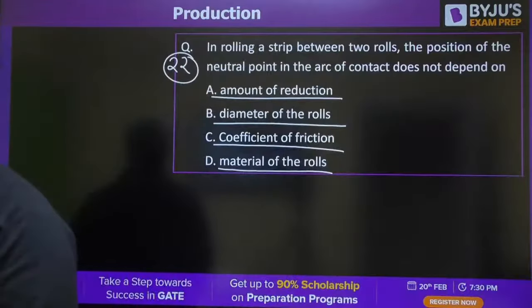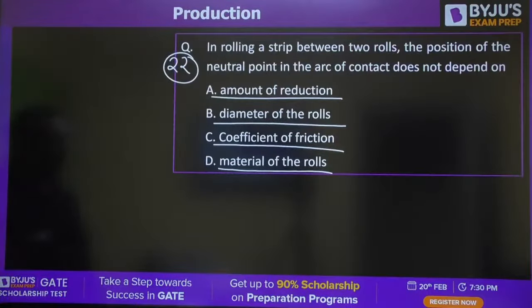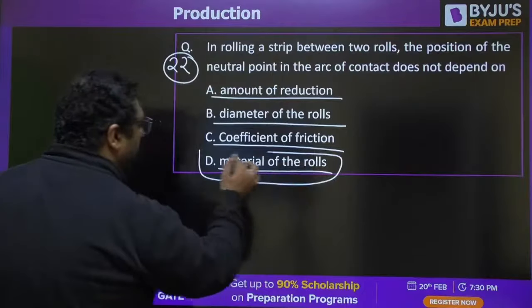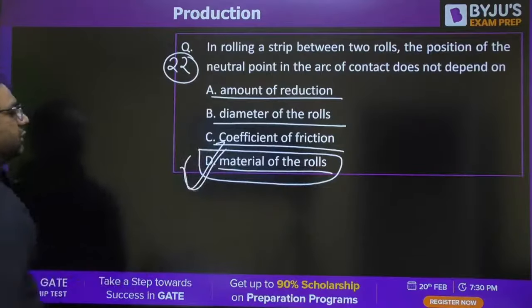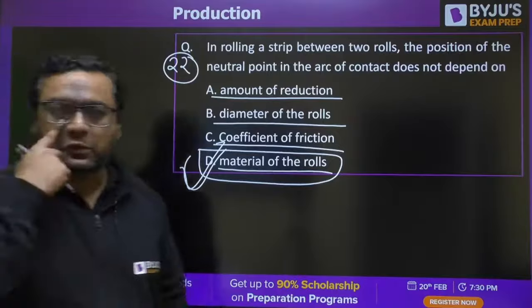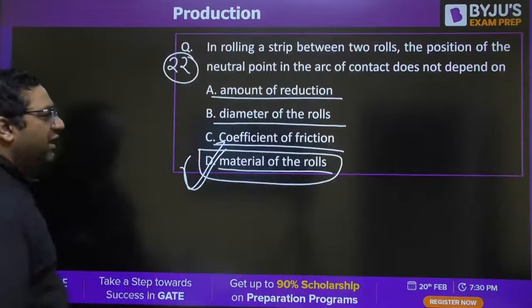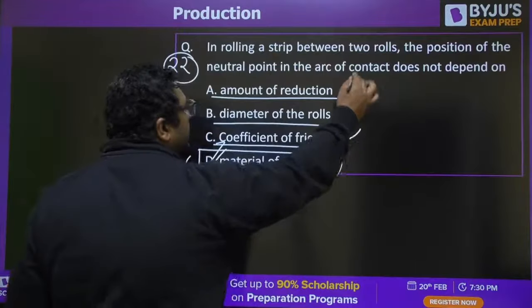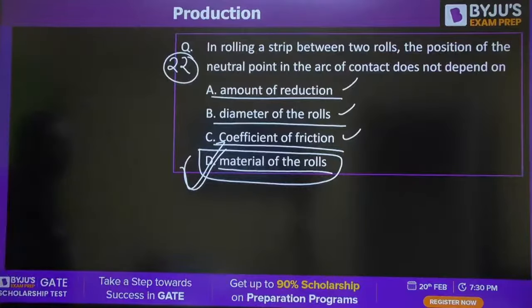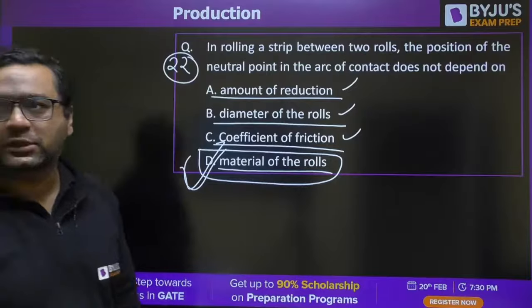The answer for this is D, material of the rolls. Because the position of neutral point will depend on friction for sure. So definitely it will depend on this. So it will not be depending upon the material of rolls.